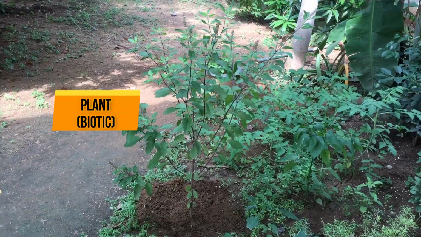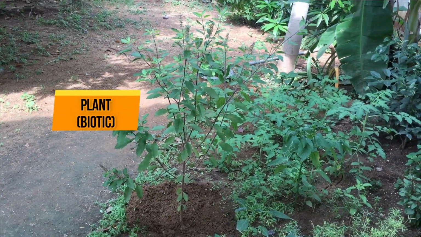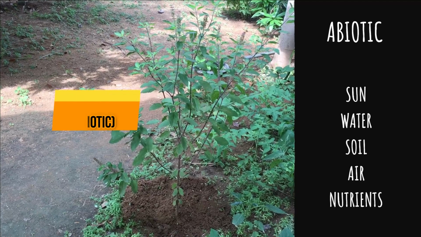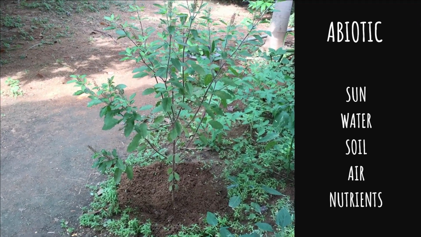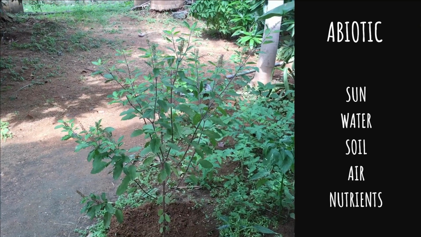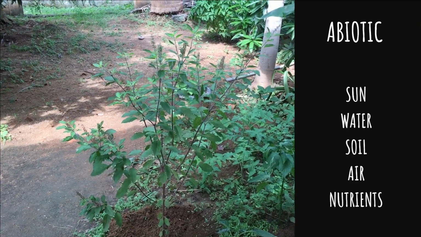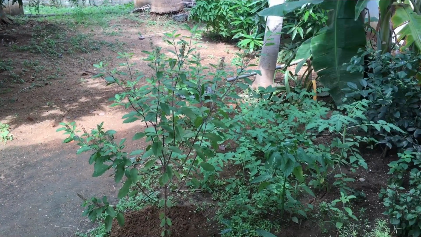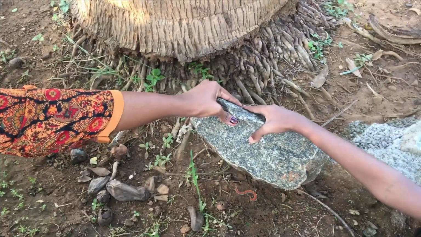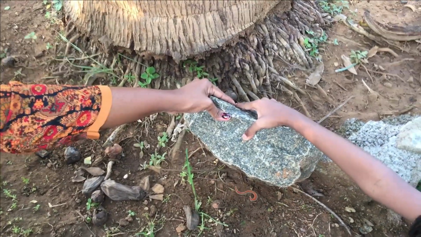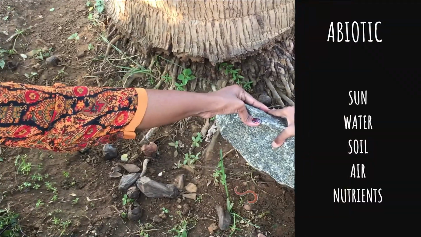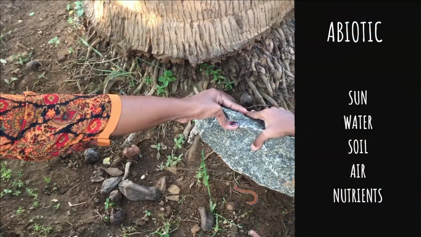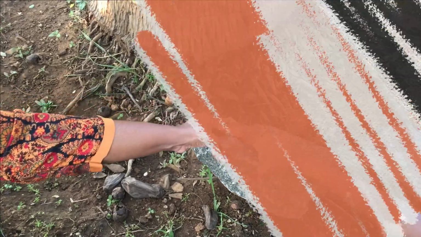The plant is a living component and the factors like the sun, water, soil, air and nutrients are non-living. The plant cannot survive on its own. It is dependent on the non-living factors. Under a rock, you will find biotic components like the microorganisms, insects and abiotic components like soil, nutrients, air, etc.